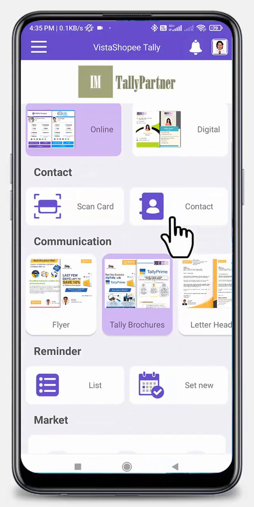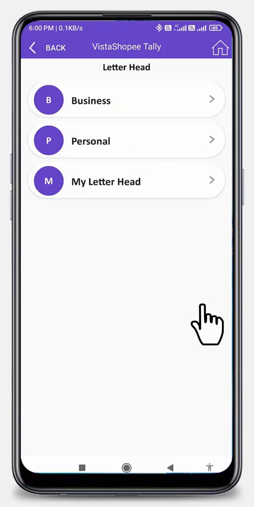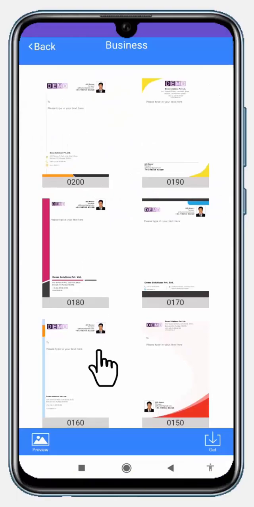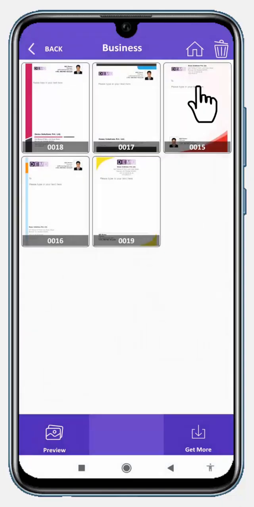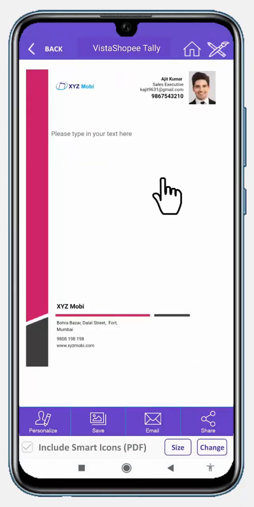Letterhead. Impressive letterhead designs are ready for you to communicate in style. Choose and download the design you like. You could see the profile details are already updated on it by VistaShopee Tally.